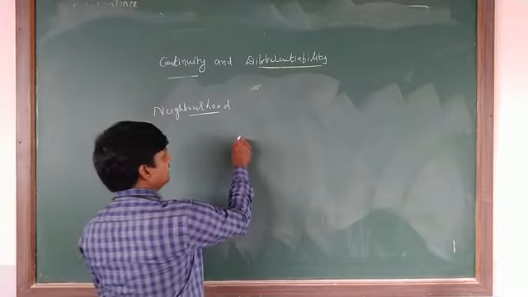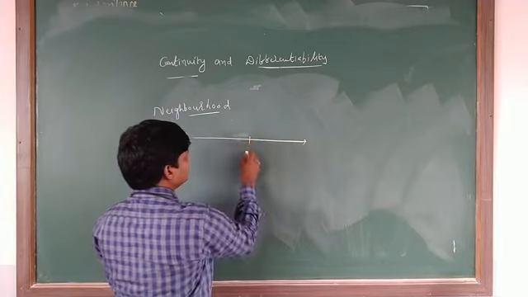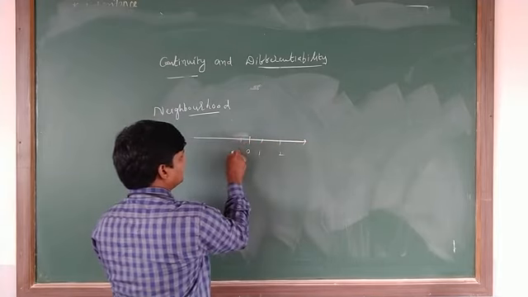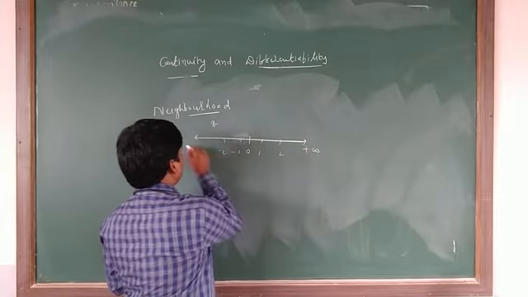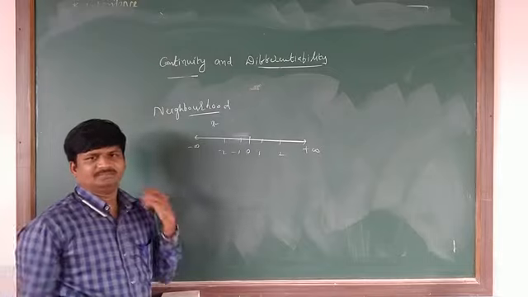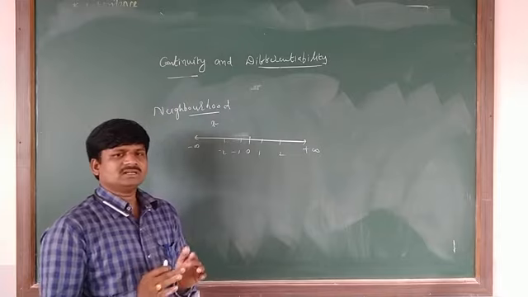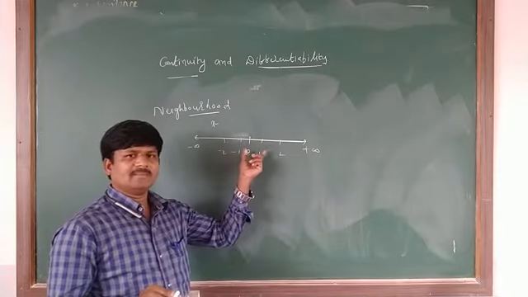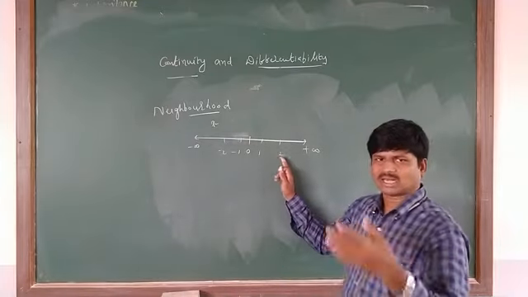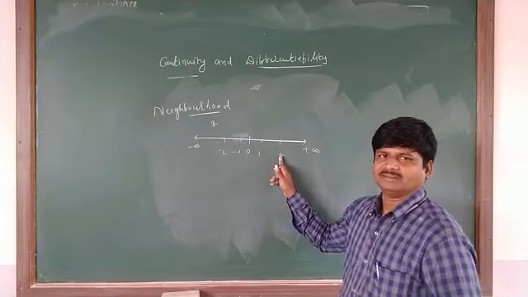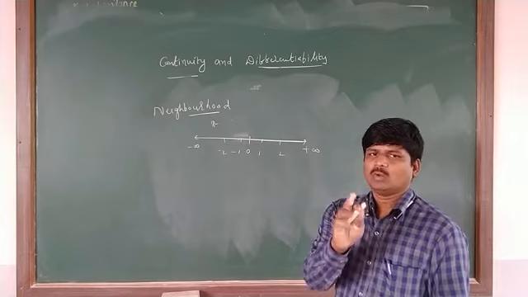Suppose, for example, I am taking 2. It is the real number line. In this real number line, I am taking 0, 1, 2, and minus 1, with minus infinity and plus infinity at the ends. Neighborhood is nothing but a small set of that real number line. To understand easily, I am taking 2, a point in this real number line.